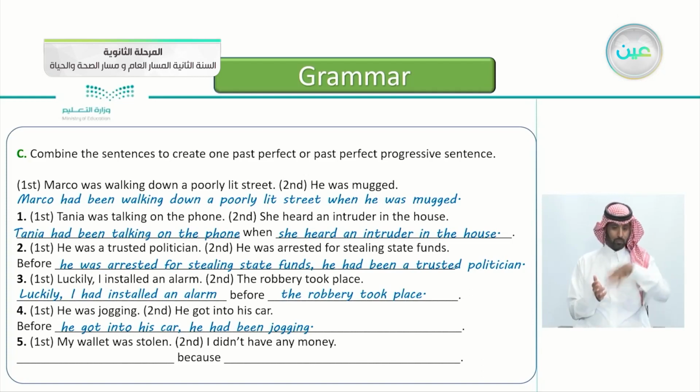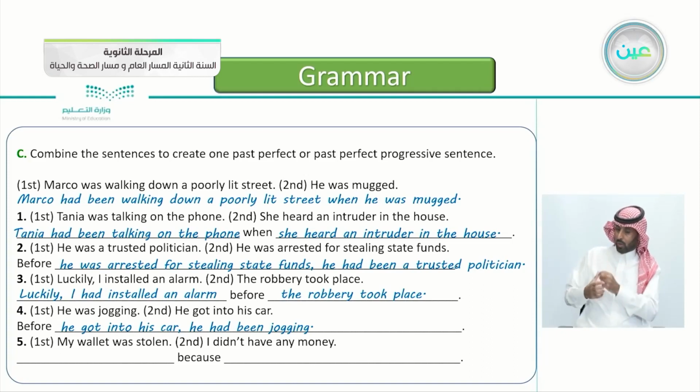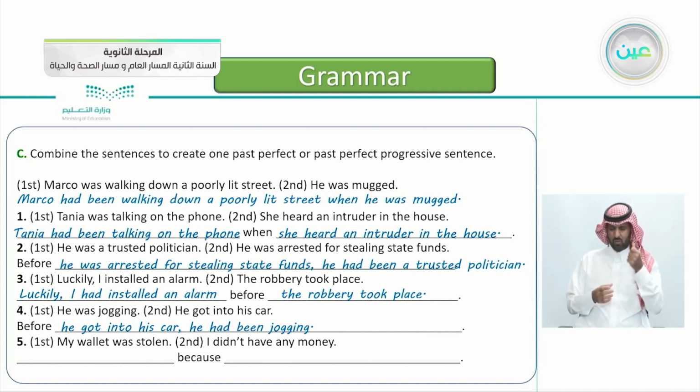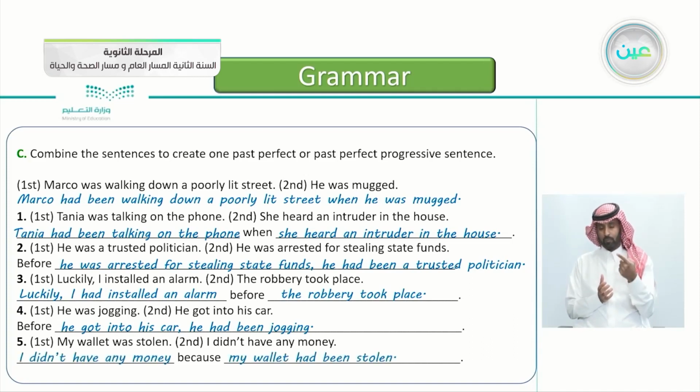Excellent. Number 5 here, the first event, my wallet was stolen. The second event, I didn't have any money. And also the word because. So how do we answer that? Yes, that's correct. I didn't have any money because my wallet had been stolen.